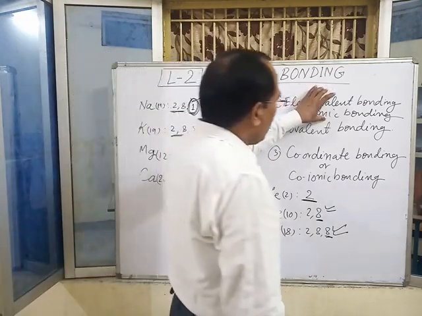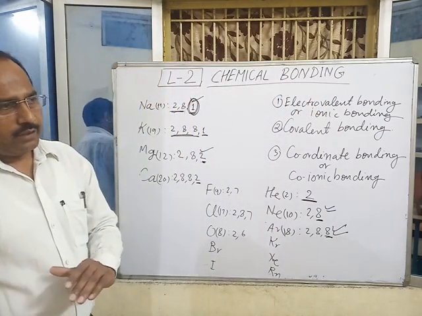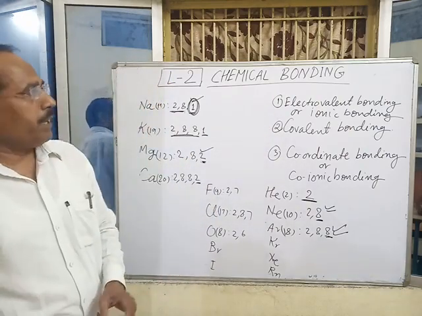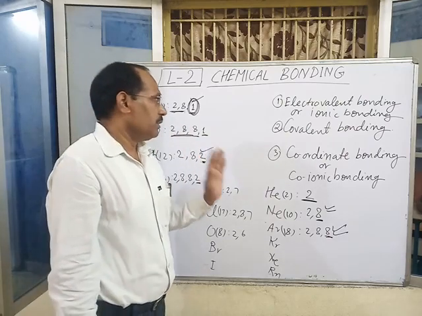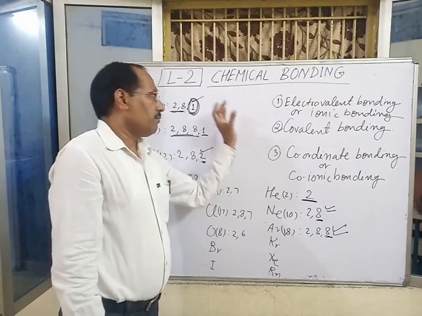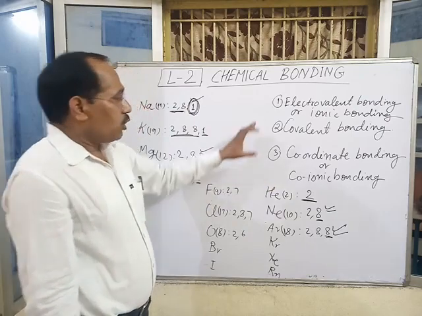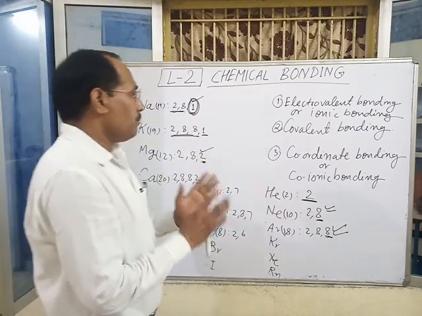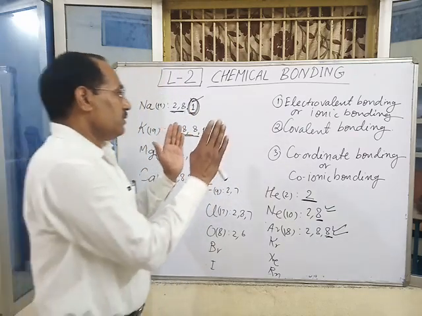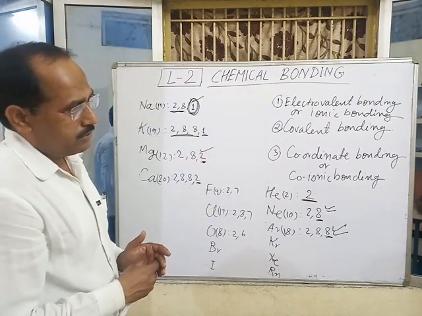An electrovalent bond is mainly formed between a metal and a non-metal. During the formation of this type of bond, electron transfer from metal to non-metal takes place. It means an electrovalent bond is formed by the transfer of electrons from a metal to a non-metal. A covalent bond is formed by the mutual sharing of electrons, and this type of bonding is mainly found in non-metallic elements.